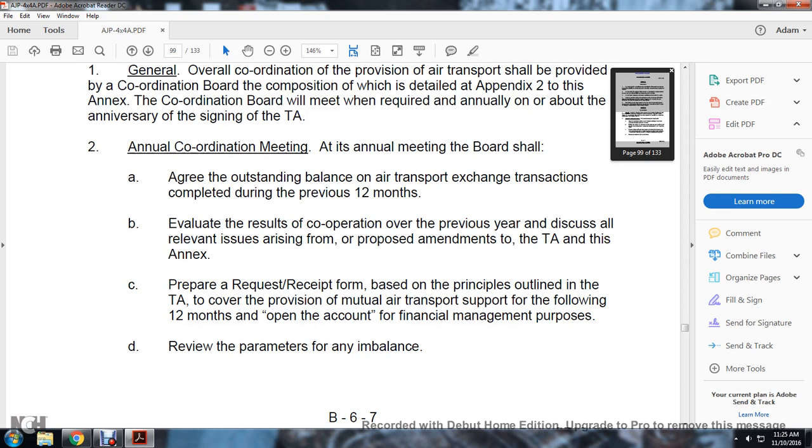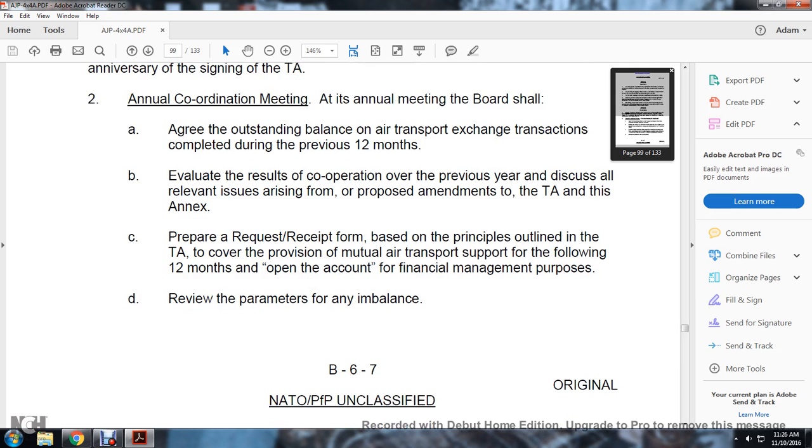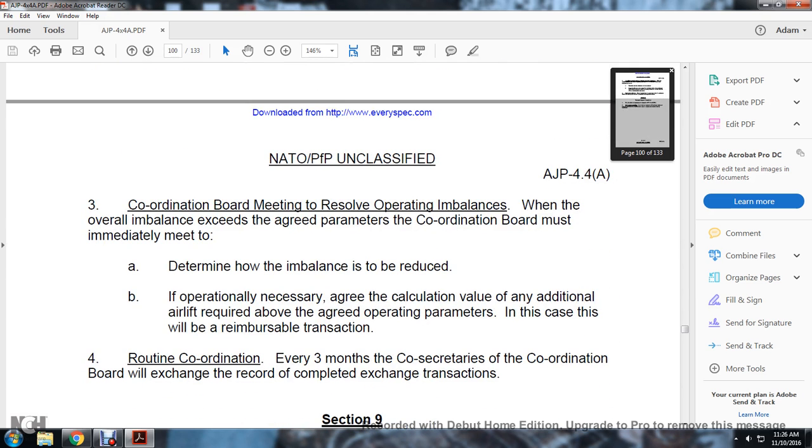They evaluate the result of the cooperation from the previous year, discuss all relevant issues arising, propose amendments to the technical arrangements and the annex, and prepare the request for receipt form based on the principles outlined in the technical arrangement. This covers the provision of mutual air transportation support in the following 12 months, for open and account financial management purposes. D. The review parameters for the imbalances. Coordinated board meeting to resolve operational imbalances.